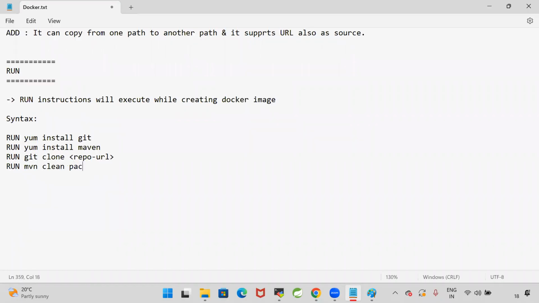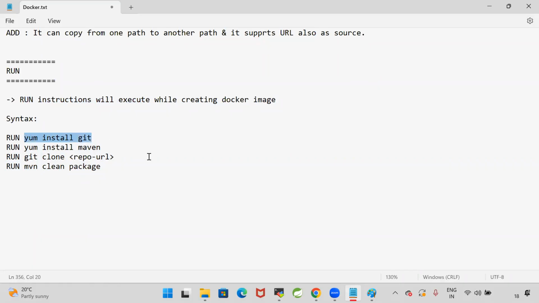Like this. So here my code is available in GitHub. In order to download that code, I need to install the Git software, and I want to compile that code by using Maven. For that, I will use mvn clean package. So when your Docker image is being created, if you want to execute some Linux commands, then you can go for run.